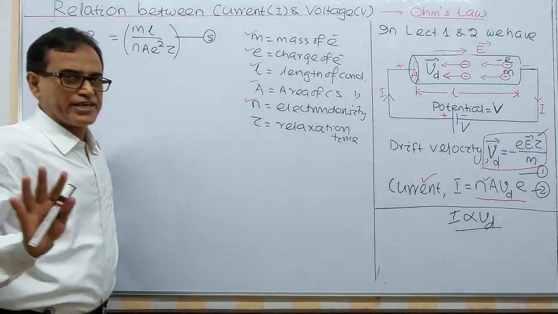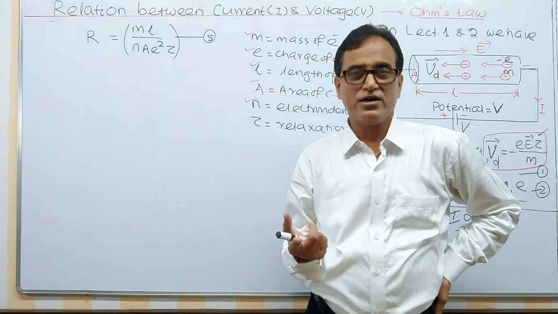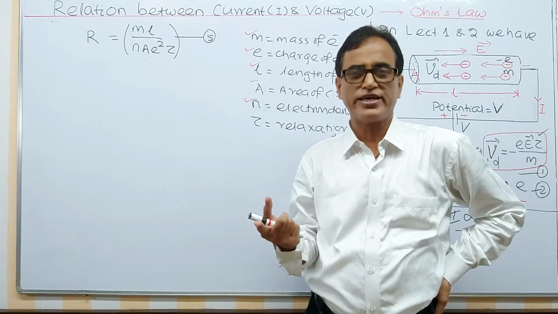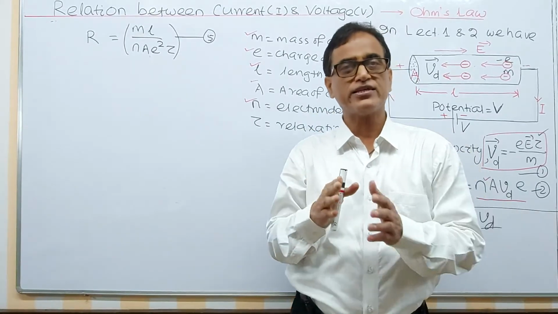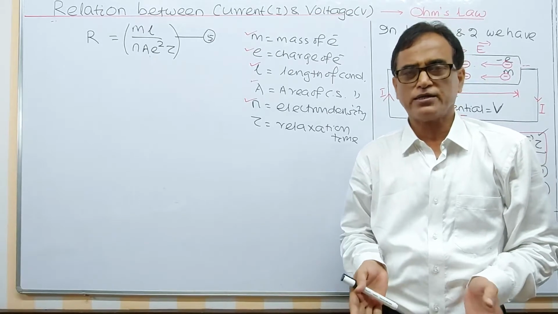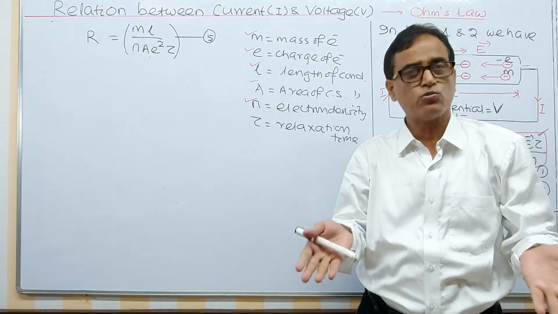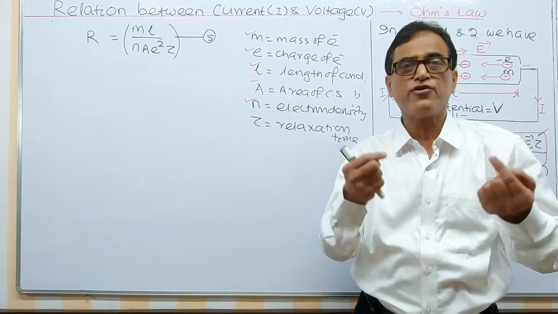Now Ohm's law is very easy. Ohm's law you have read in school: current is proportional to voltage. Again, in the next video lecture we will treat current as a vector and get the vector form of Ohm's law. That can be asked as a 3-mark question in the board exam. In the board exam you may be asked to find the vector form of Ohm's law.